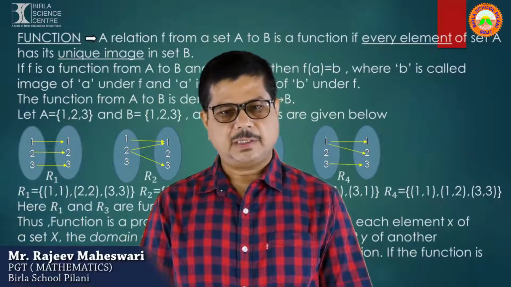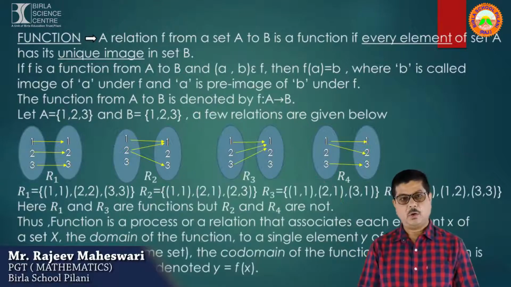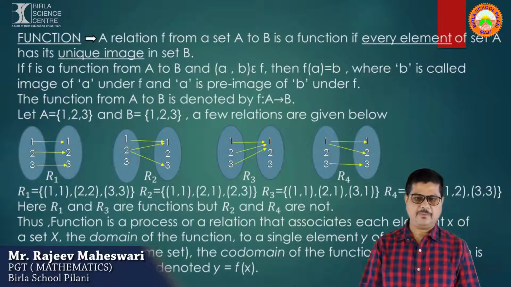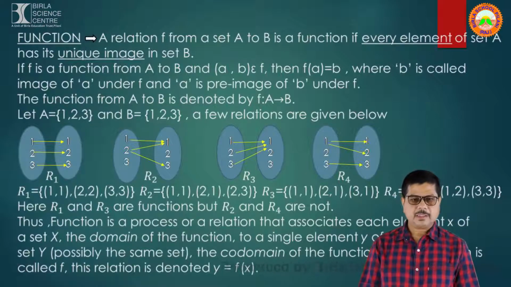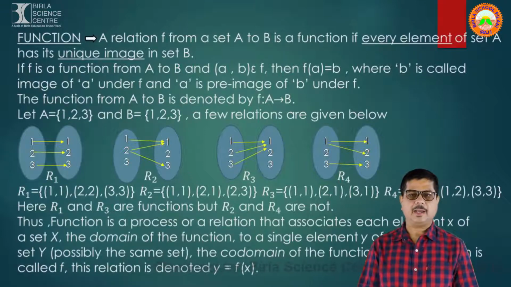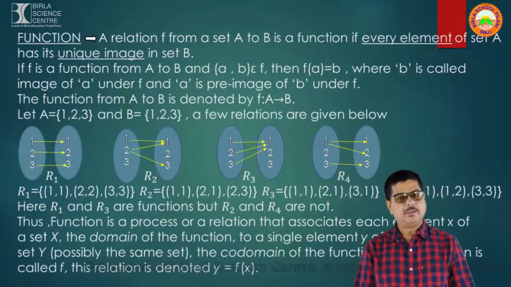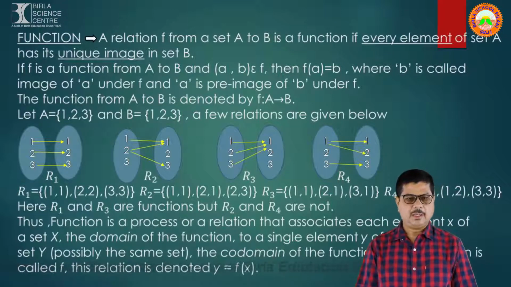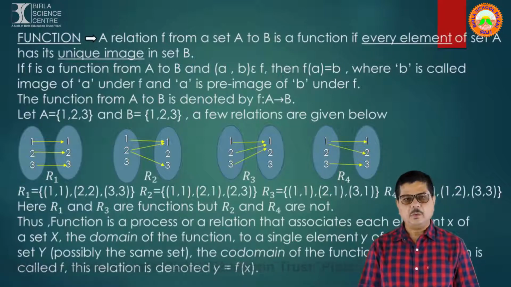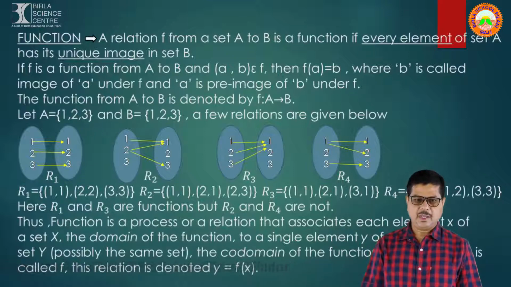If f is a function from A to B and ordered pair (a, b) belongs to f, then f of a equals b, where b is called image of a under f and a is known as pre-image of b under f. The function from A to B is denoted by f: A → B.